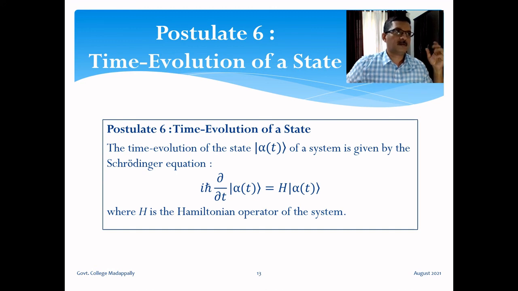Now, the probability is the mod square of the expansion coefficient. Instead of stating this probability as a postulate, in some books they give the expectation value as a postulate. Whether we give expectation value or probability as a postulate, from one we can logically construct the other.